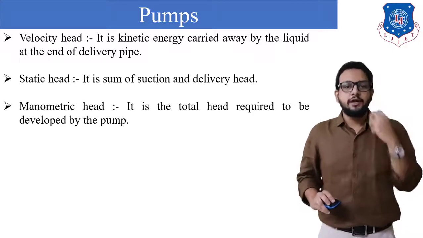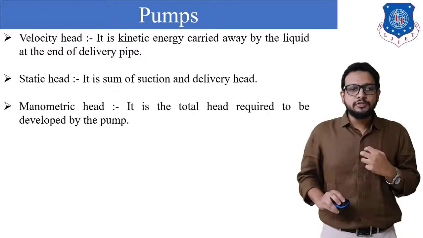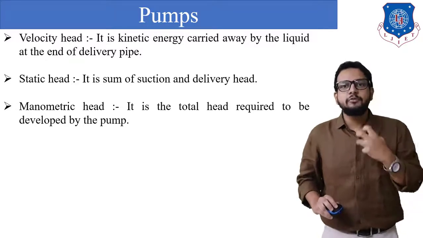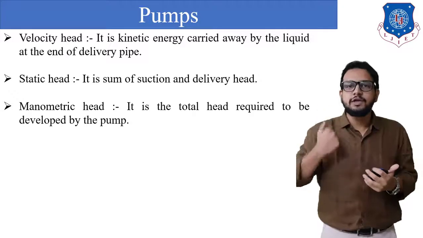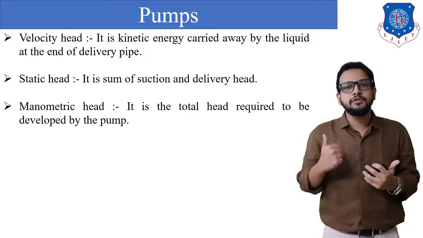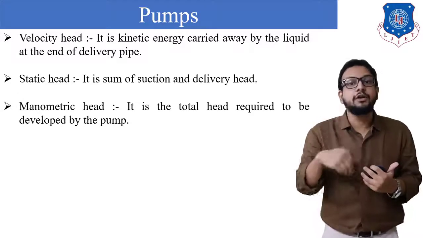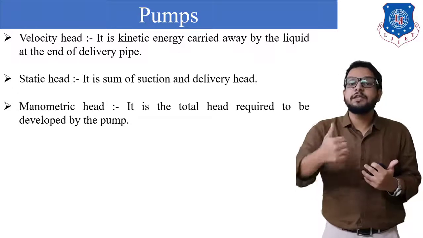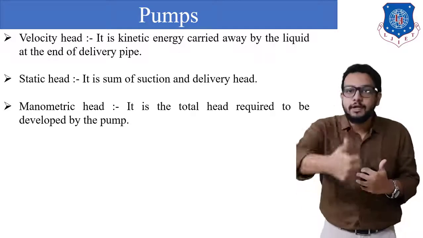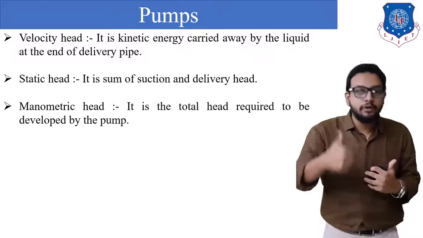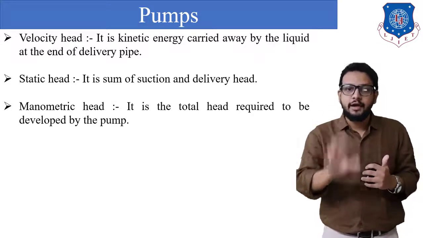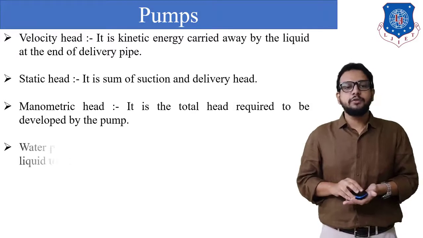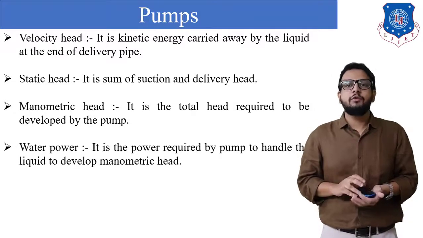Whereas manometric head. Now what is manometric head? We would say manometric head is again a height which a pump has to overcome. So what else does it include along with the suction head and delivery head? We will say the frictional head loss that can take place within the suction pipe, within the delivery pipe, and within the cylinder of the pump. All of this contributes to the manometric head. Now with respect to that, there is another term called water power.